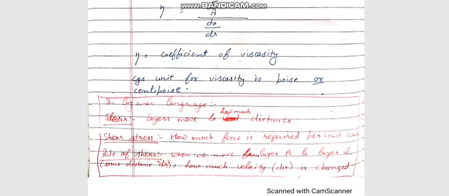Then there is somewhat of a difference between their distances. The difference in distance is related to the difference in velocity of these two layers, and this comparison of distance to velocity is represented by rate of shear, and rate of shear in equation terms is represented by G.